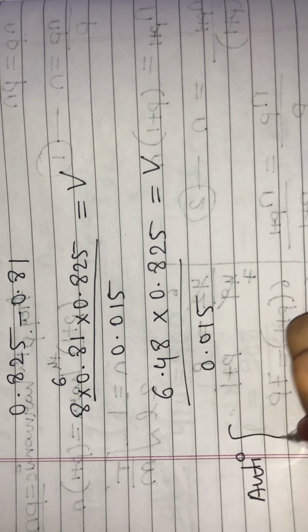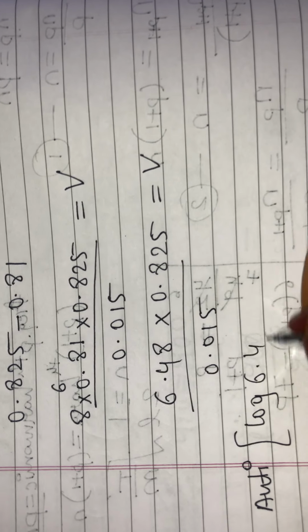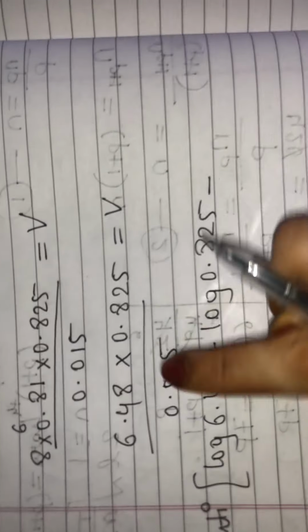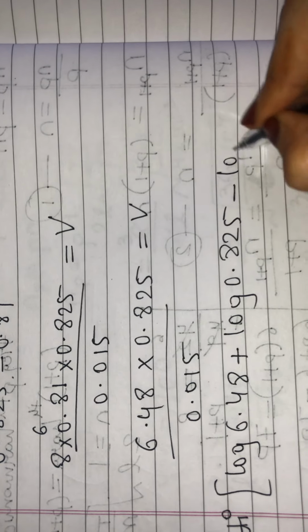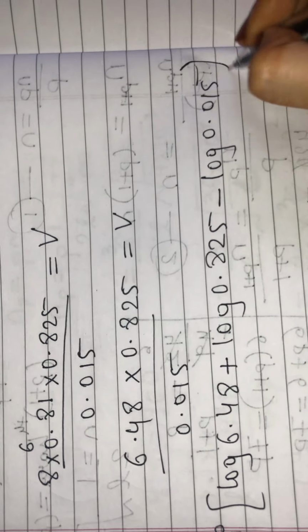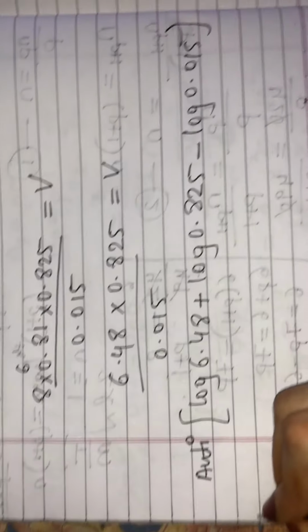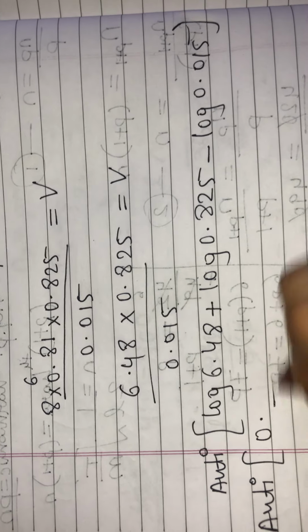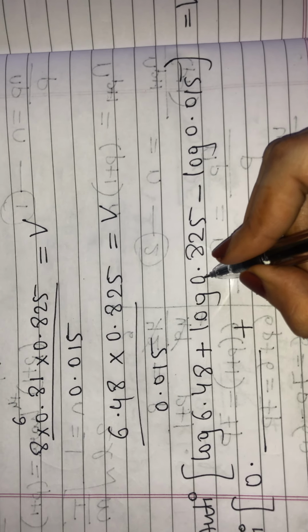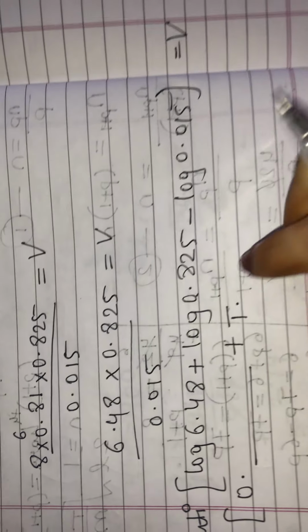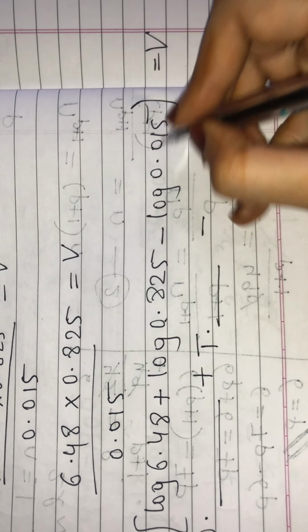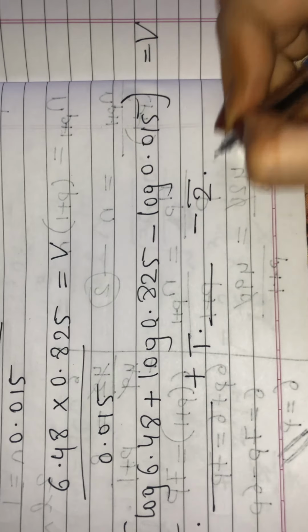It is anti-log of log of 6.48 plus log of 0.825 minus, since this term is in the denominator, minus log of 0.015 is equal to my V. So let's find the logs. For 0.825 we have no zeros after the point, so it is bar 1. For 0.015 we have 1 zero, so it is bar 2.